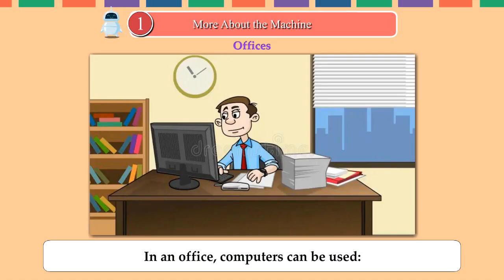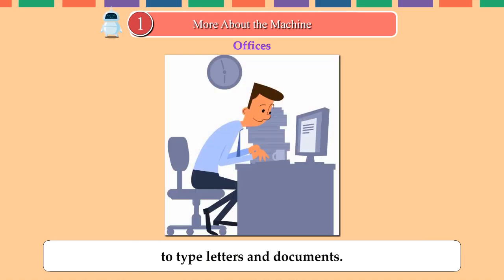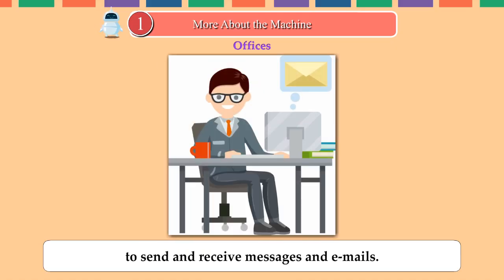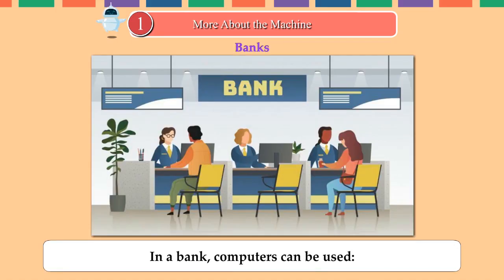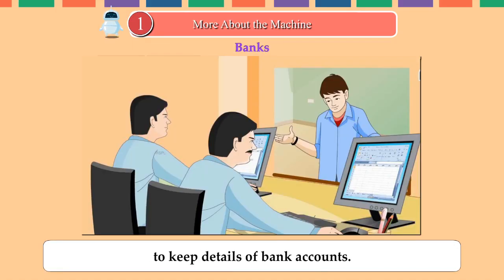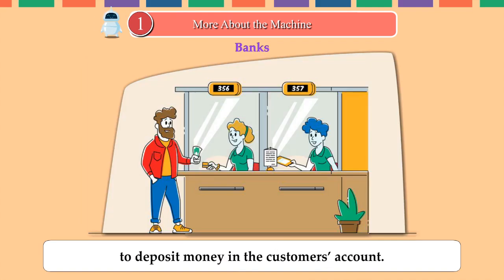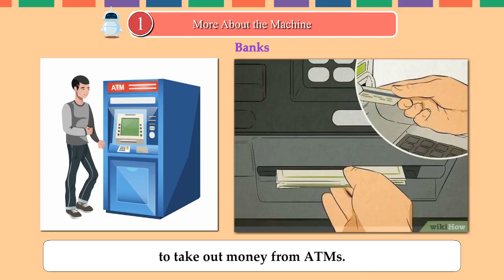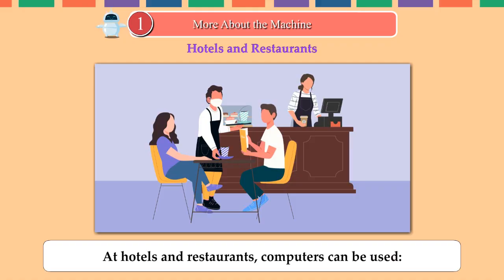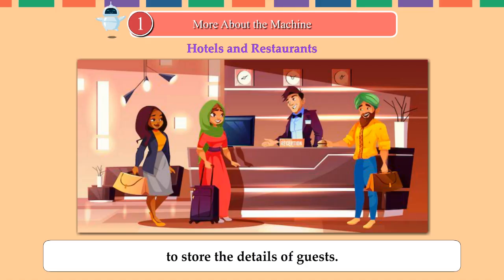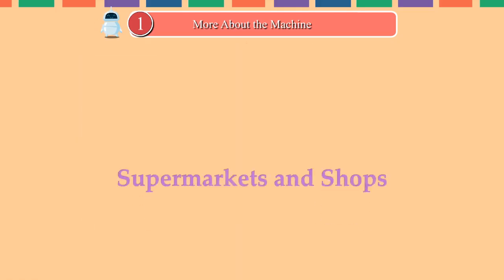Offices. In an office, computers can be used to type letters and documents, to send and receive messages and emails, to keep records of employees. Banks. In a bank, computers can be used to keep details of bank accounts, to deposit money in the customer's account, to take out money from ATMs. Hotels and restaurants. At hotels and restaurants, computers can be used to make bills, to store the details of guests.